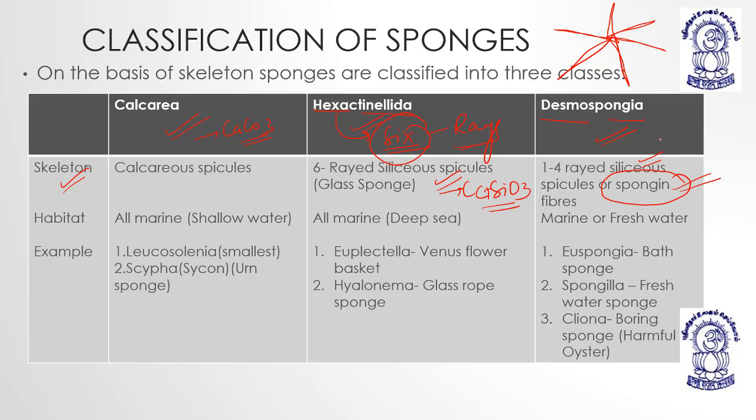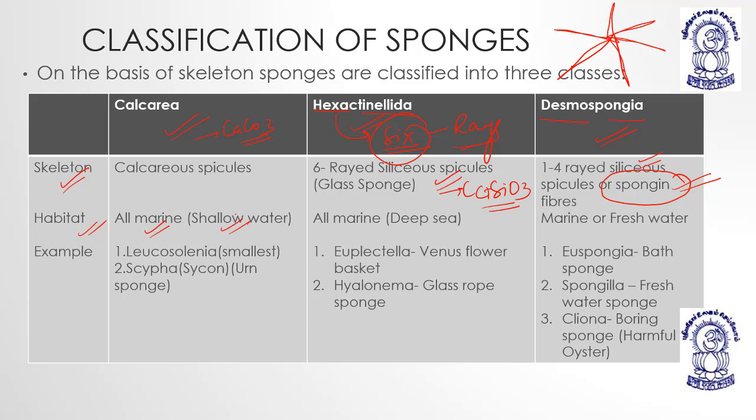Right? So Calcarea, calcareous means calcium carbonate. Hexactinellida, siliceous, 6 radiating spicules like a starfish, and Demospongiae, they are made up of spongin fibers or 1 to 4 rayed siliceous spicules. Then habitat: Calcarea, all marine, means water, aquatic, and that too shallow water.